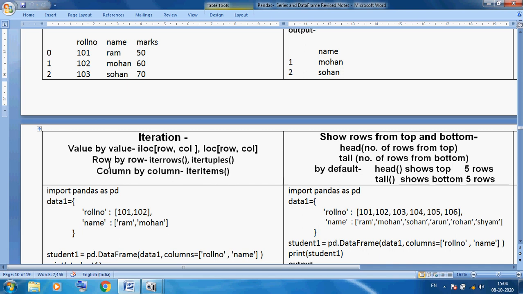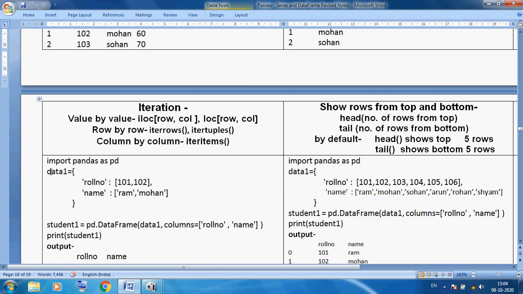Row by row, iterrows. Another method is the same thing: you can perform itertuples, or individual values. 101, then you can display Ram, then you can display 50. So one by one. We know iloc and loc very well, so we can use access. We have a complete facility.